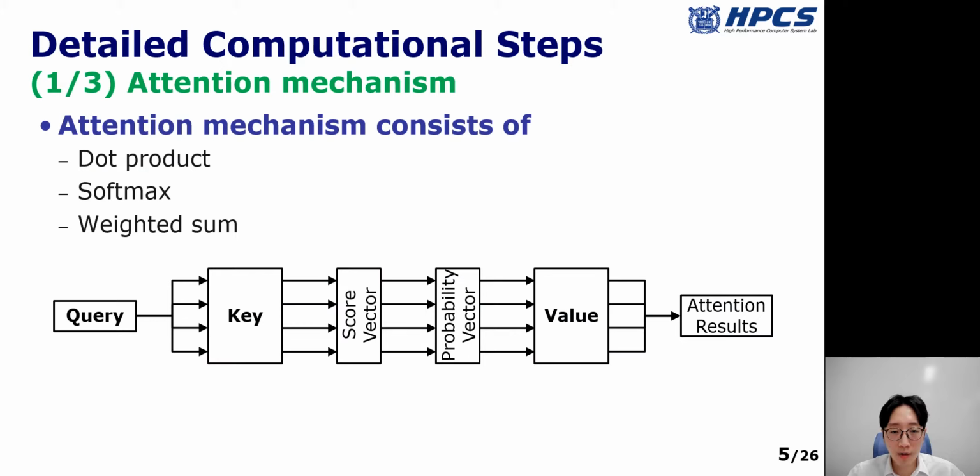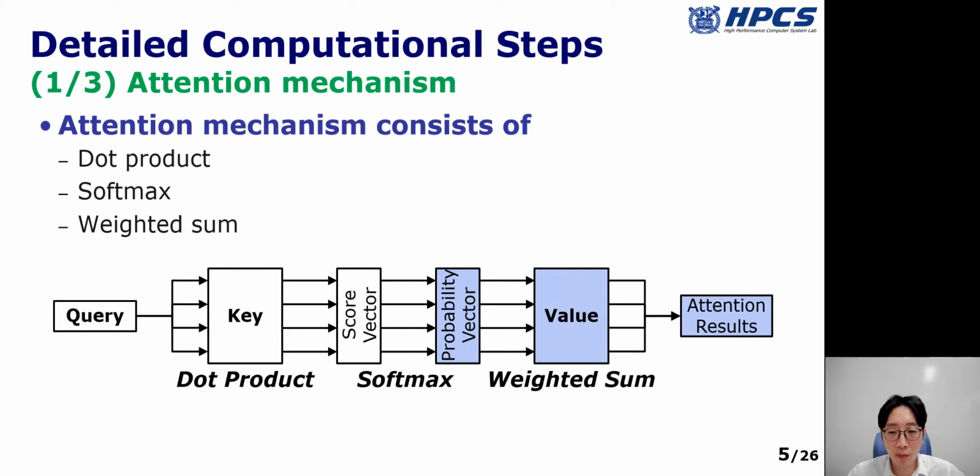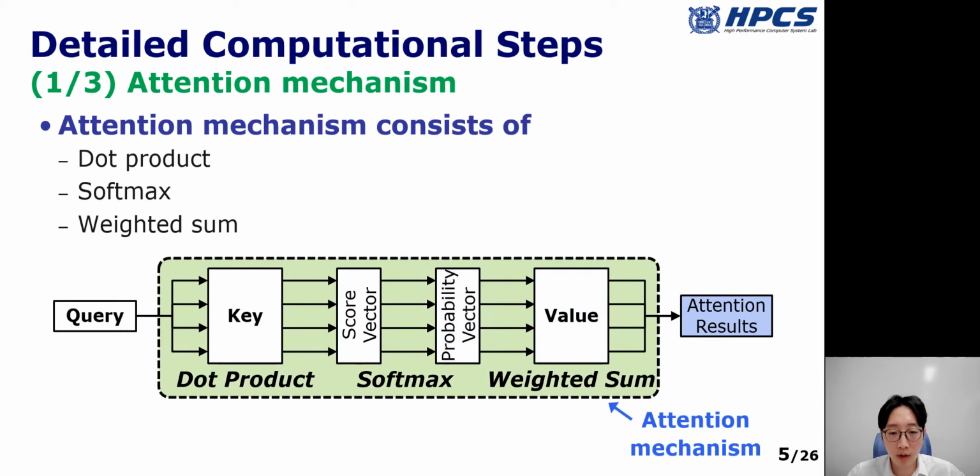First, I will illustrate the typical operation in the attention mechanism. For a given query and key-value pairs, the attention mechanism first computes the dot product between a query and keys to calculate score values. Then, it calculates a probability vector by applying the softmax function to the score vector. Next, it computes the weighted sum with the given values to derive the final answer. Here, the attention mechanism consists of three operations: dot product, softmax, and weighted sum.